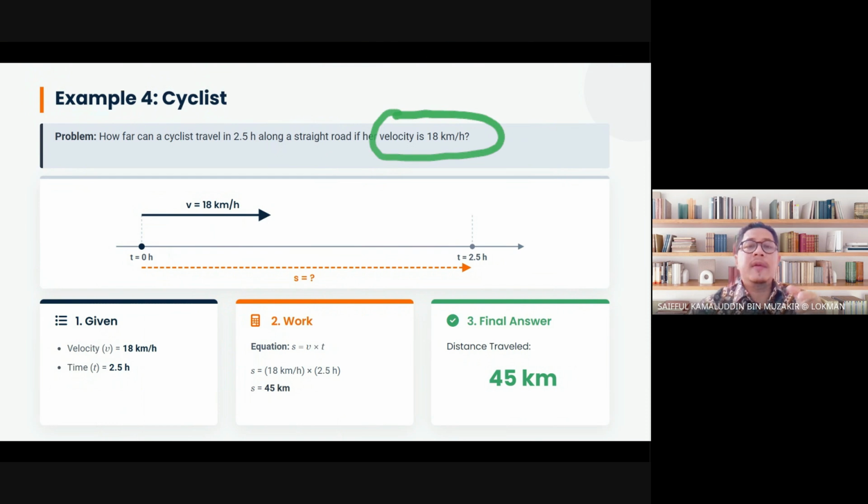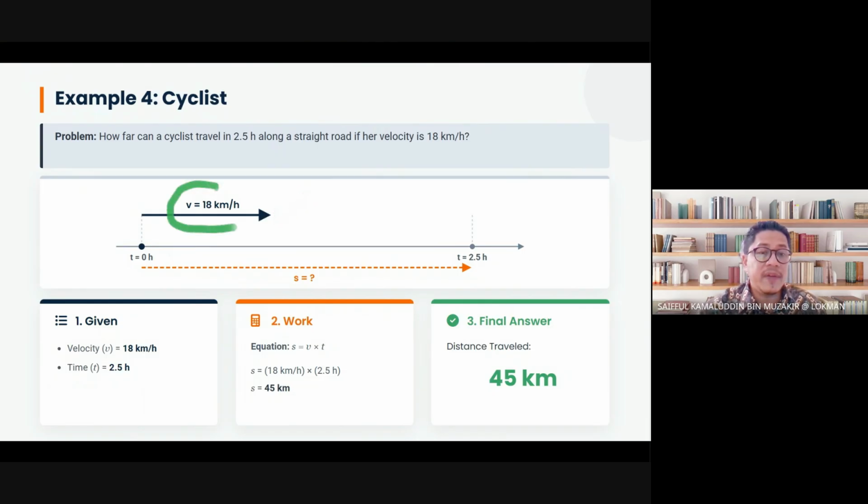But the value of velocity is positive. And therefore, you could draw the diagram or the picture. Because it is positive, it moves to the right. That's why the arrow is moving to the right. Because the value of the velocity, this is not a speed, this is velocity, this is a vector quantity. So because it is positive, it moves to the right.